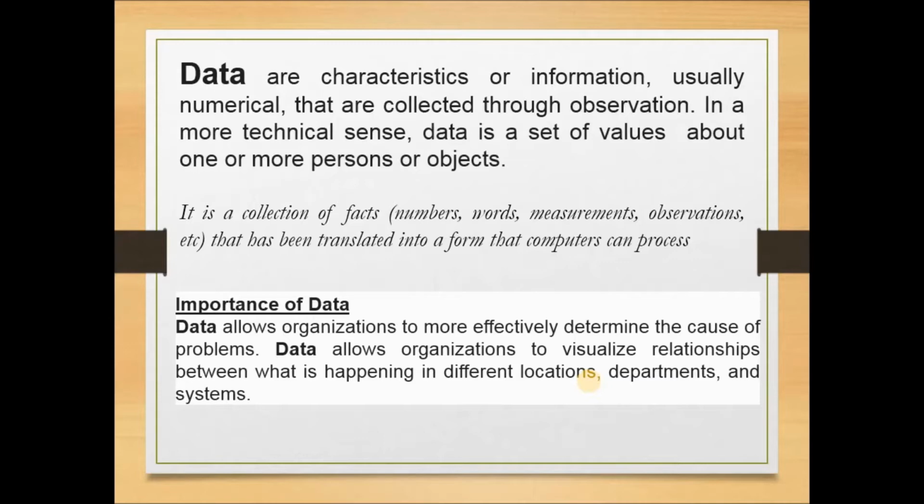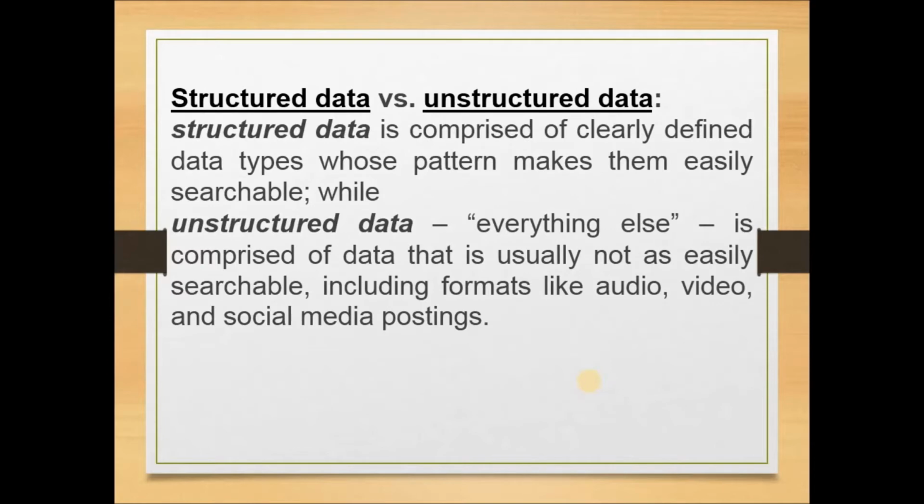Now see, structured and unstructured data. Structured data is comprised of clearly defined data types whose pattern makes them easily searchable, while unstructured data, everything else, is comprised of data that is usually not as easily searchable, including formats like audio, video and social media postings.